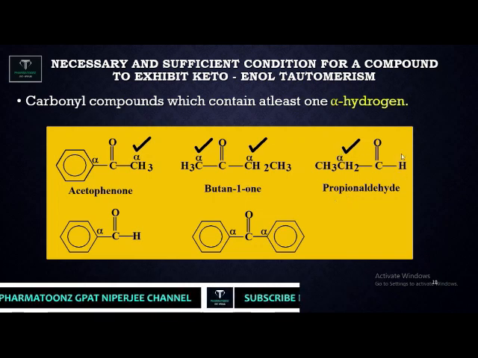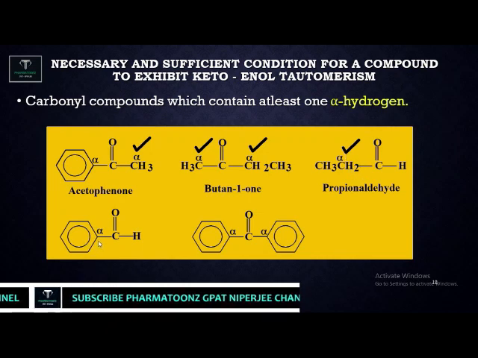This one is not called alpha hydrogen, it's a part of the aldehyde functional group. Alpha hydrogen means on the carbon directly attached to the functional group. The aldehyde is the functional group, so the next adjacent carbon is the CH2 group, where the 2 hydrogens are called alpha hydrogens.